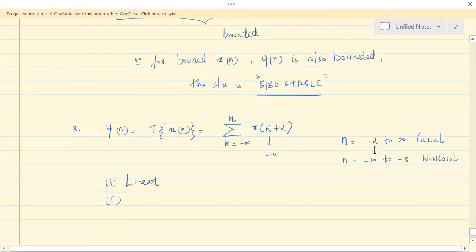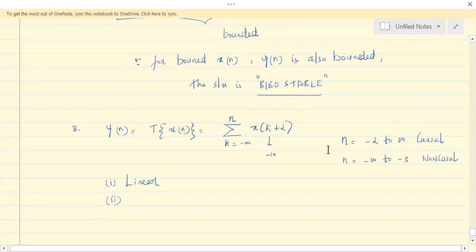If n takes the values from minus 2 to infinity, see here, if this upper limit n takes the value from minus infinity to minus 2 rather.